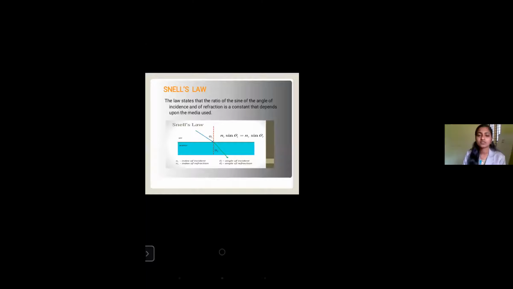That is, the law states that the ratio of sine of angle of incidence and that of refraction is a constant. So we can see on the screen that n_i sin θ_i is equal to n_r sin θ_r. That is the equation of Snell's law. It is nothing but the ratio of the sine of the angle of incidence and that of refraction is a constant, but it depends upon the media that we have used, like water, air, etc.